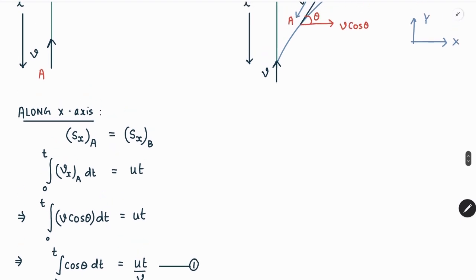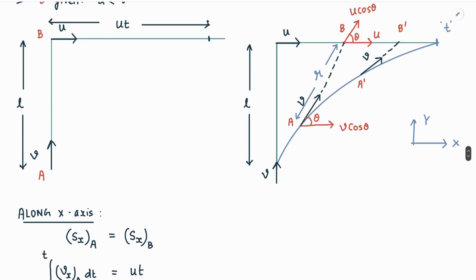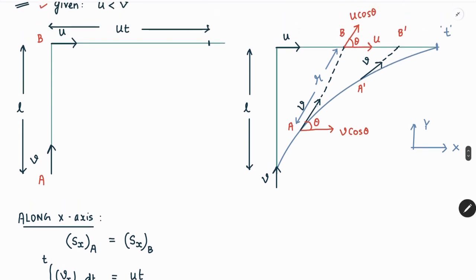So we are going to use this while we solve for the decrement of r, or the decrement in the value of r. As we are saying that there is a decrement in the value of r, there is a relative velocity along this path. So along this path, the component of velocity or v relative, along direction AB at a time t. So at t equal to 0 we have marked this as A and B. Over here also at a time t I have marked this as A and B.